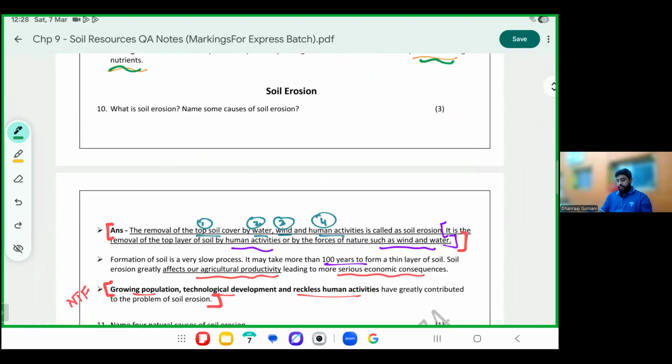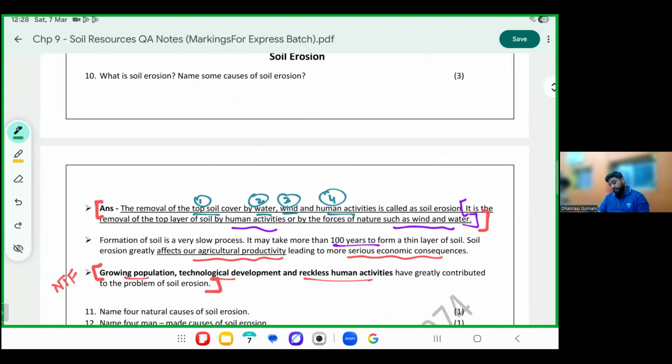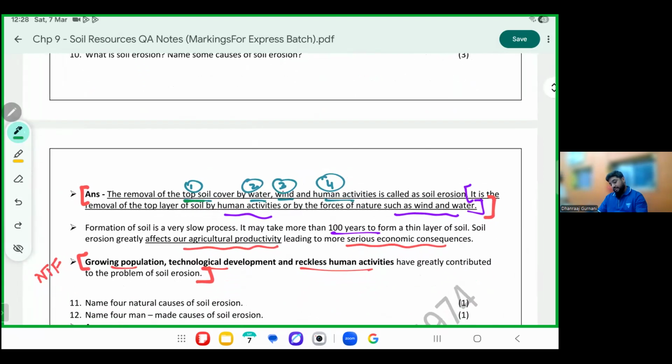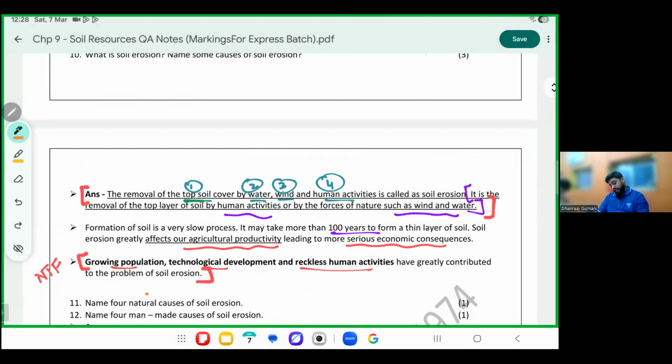Moving to what is erosion. This is something which you've studied in middle school also. The removal of the top fertile layer of soil. The removal of the top cover of soil by wind, water, and human activities is called erosion. The first two lines are the same. It is the removal of the topsoil by human activities or by nature, that is wind or water.